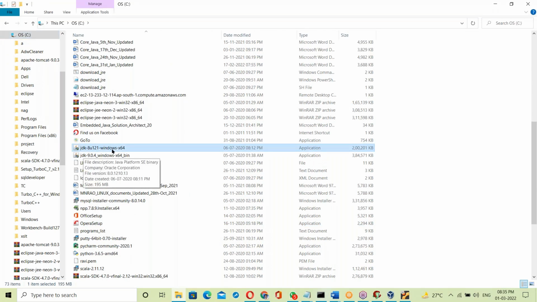This JDK you cannot set up on Linux OS. Linux OS has a different JDK. The same JDK cannot be set up on Unix OS. So for different operating systems, you have to download different JDKs. Mac OS has its own JDK, and Windows has its own JDK.